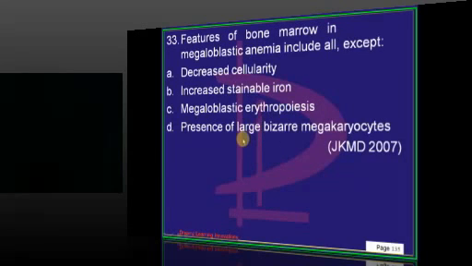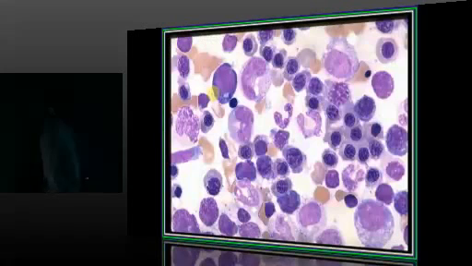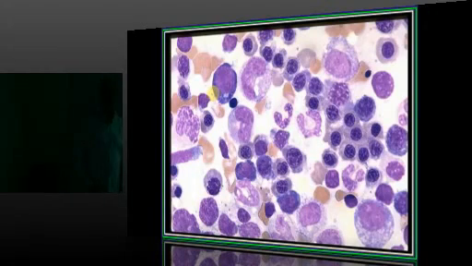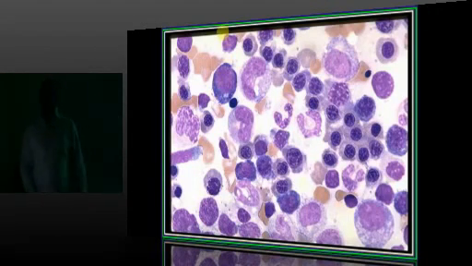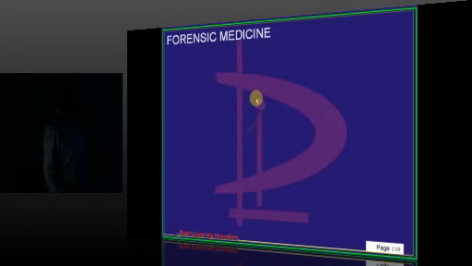Then, megaloblastic anemia mein kya ho jata? Bone marrow ka cellularity. Typically it becomes hyperplastic and megaloblastic bone marrow. Whenever megaloblastic anemia is there is an ineffective erythropoiesis. The moment RBC is produced, it is broken down by our own bone marrow before it is released. So to compensate for that anemia, what will bone marrow do? It will try to become much more hyperplastic is what you need to remember. This is how a bone marrow of a megaloblastic anemic individual which is hyperplastic typically will look like with megakaryoblast cells.